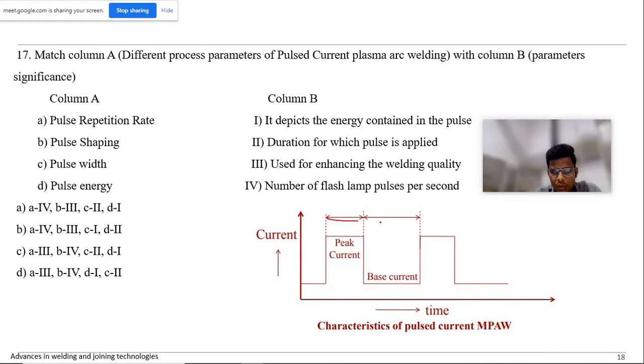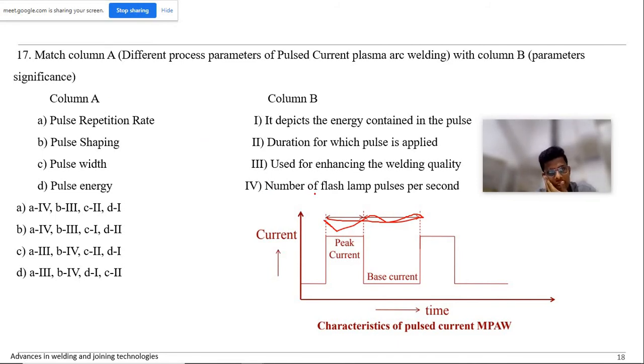So this is one cycle till here, peak current plus base current. So this is one pulse, and the number of pulses repeated per second. So A4 is the correct thing.